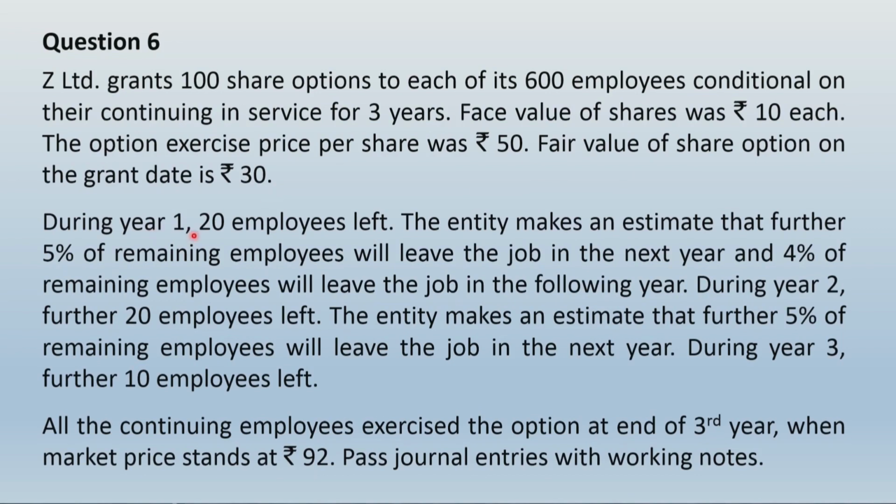Now, in this case, again we find that some employees have left and the company is expecting a certain number of employees to leave the job further. Now friends, the expected number of employees that would leave the job is given in percentage, and we have to look into how to make that calculation. We will take care of that when we are dealing with the calculations in the solution.